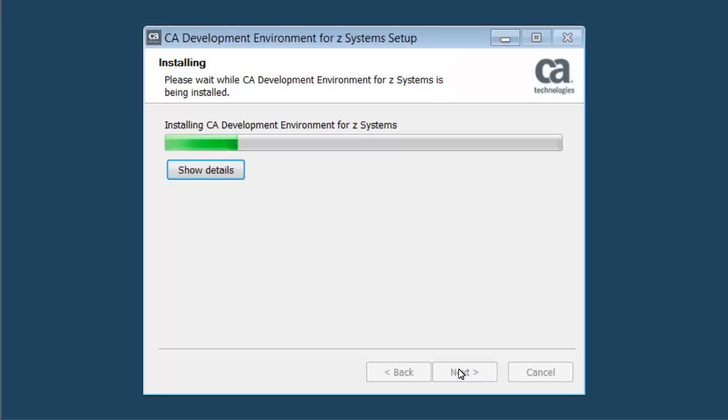The installing screen appears as CA Development Environment for Z-Systems is installed to the target location. You can either view the install progress bar or you can click the Show Details box for specific run install information.